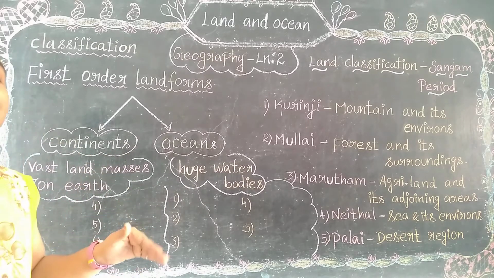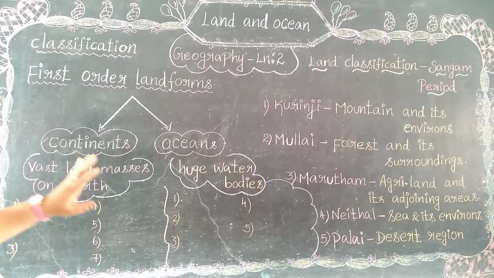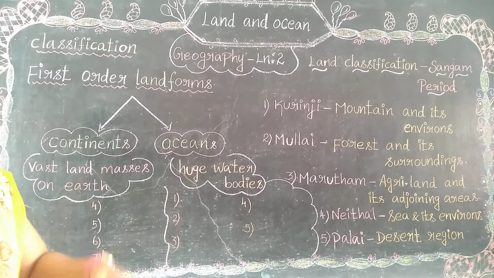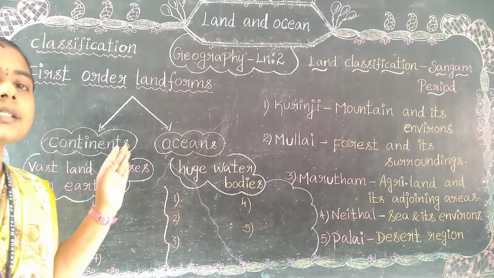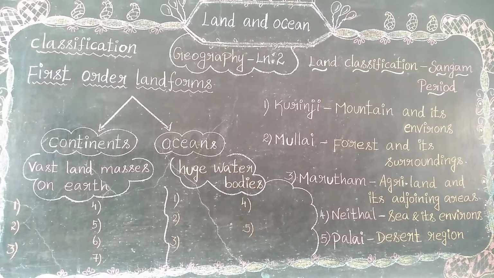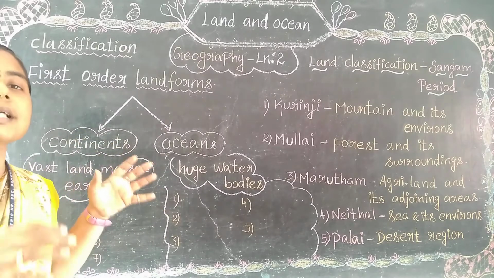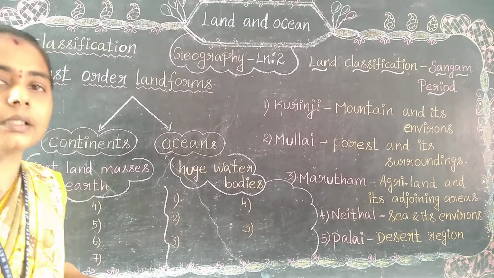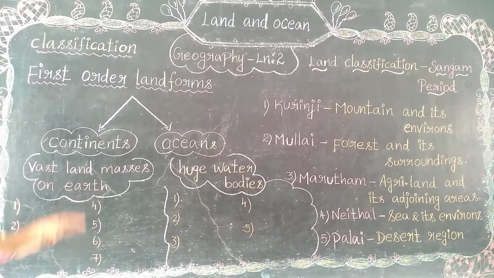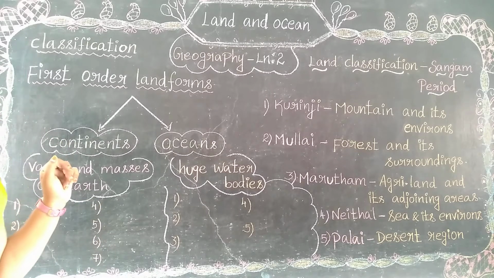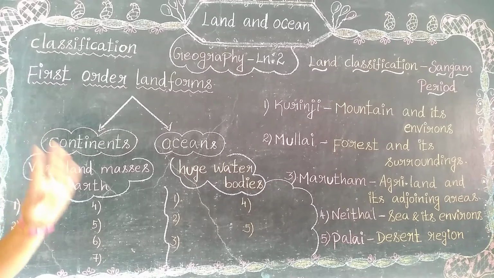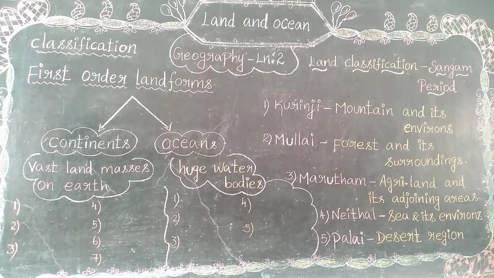So this bhumi is a vast land mass that occupies such a big space. That is the land masses of earth. So continents refer to land masses on earth, occupying such a big space. And how many continents are we having? We are having 7 continents.